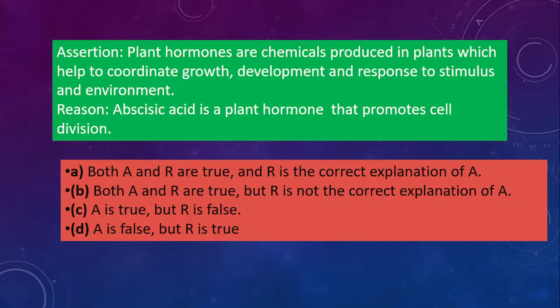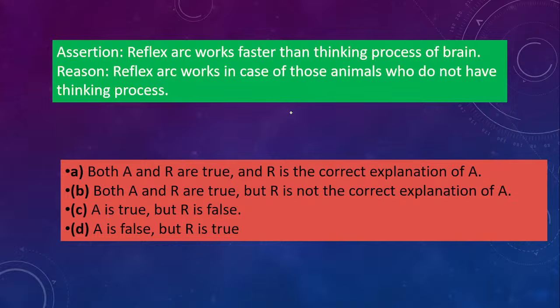See the statements. Okay, you are going for C. So yes, very good. The first statement is correct, but the reason statement is false. It's not abscisic acid that promotes cell division. That is not correct. Cell division, as we have just studied, is by cytokinin, not abscisic acid. Okay, next one. Once only you will write the answer, Ayush.